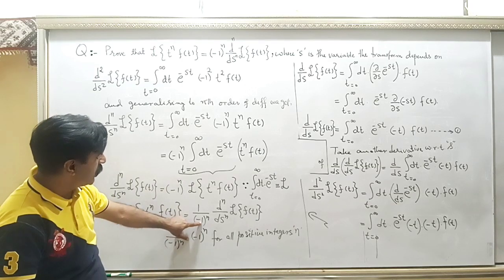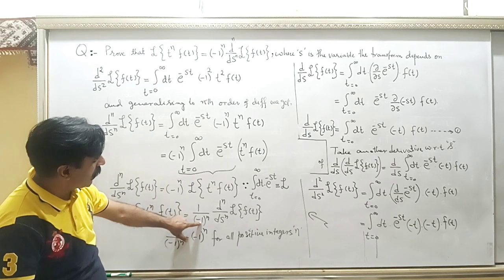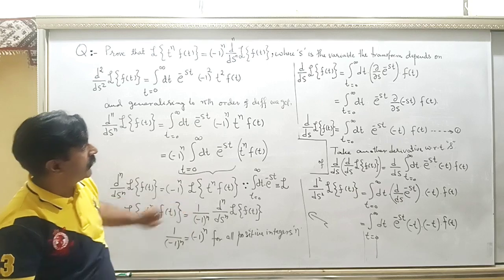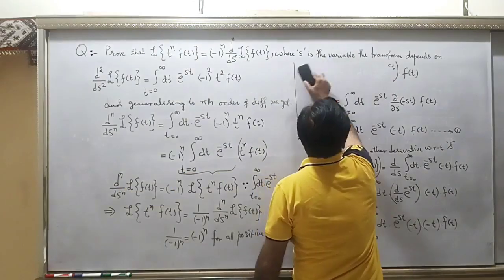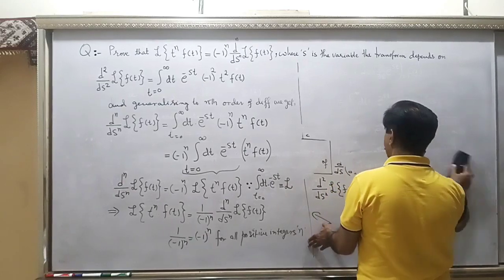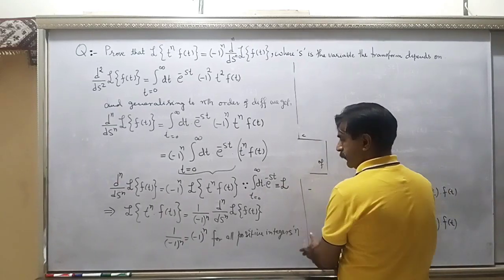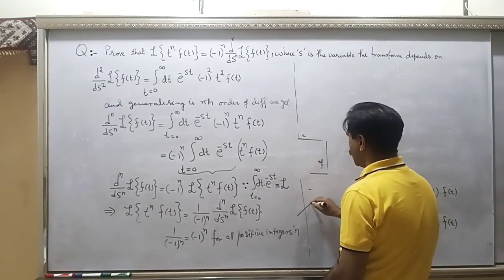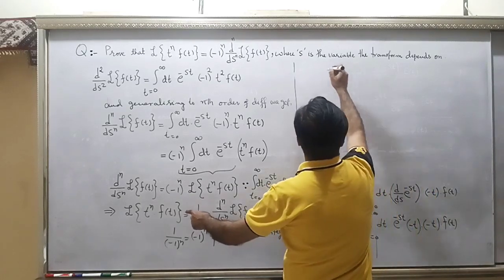So you can move this minus 1 to the power n from the downside to the upside, and you get, so now from here you come this way on the right.